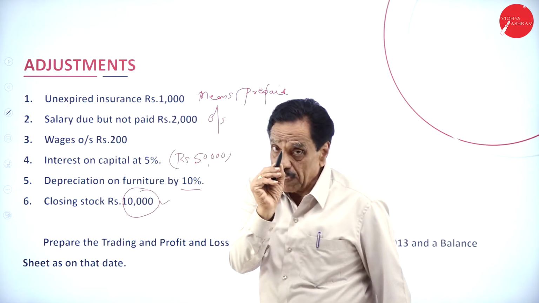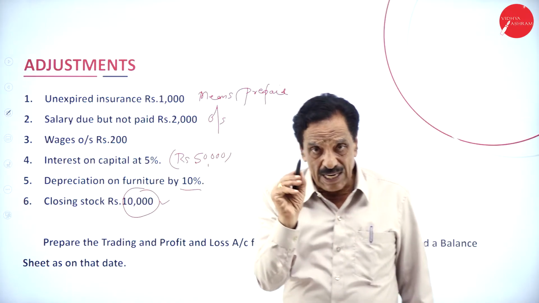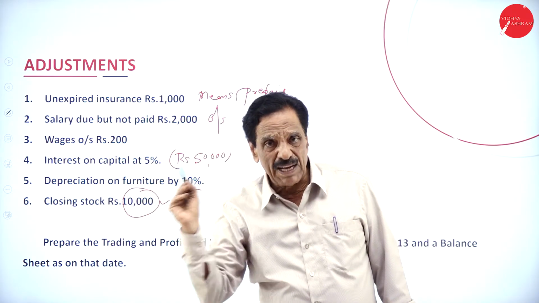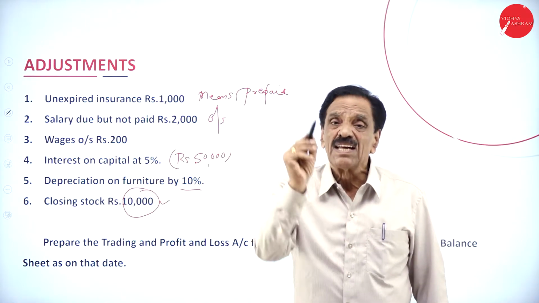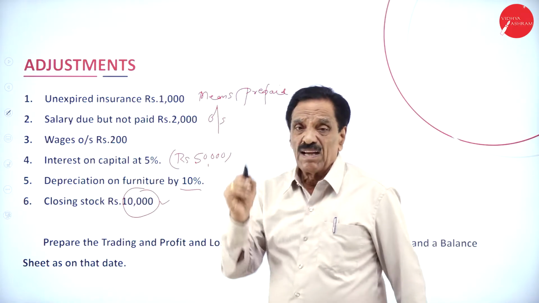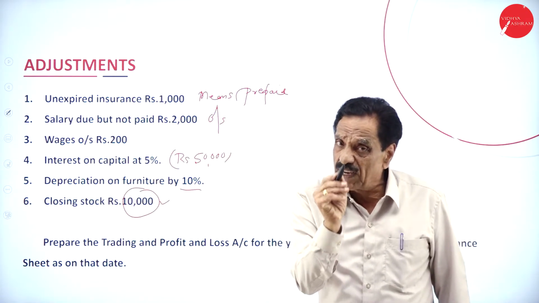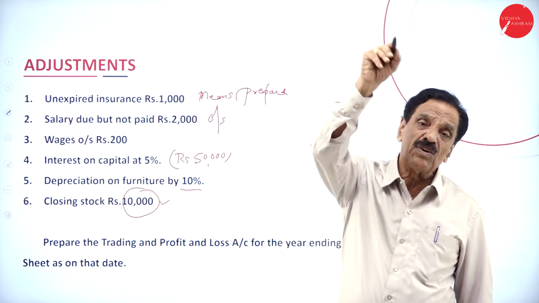Unexpired means prepaid. Salary due means outstanding. Add to salary, liability side of the balance sheet. Wages outstanding. Add to wages, liability side of the balance sheet. Interest on capital on 50,000, calculate 5%, it is 2,500. Then it will come while you are doing the balance sheet.